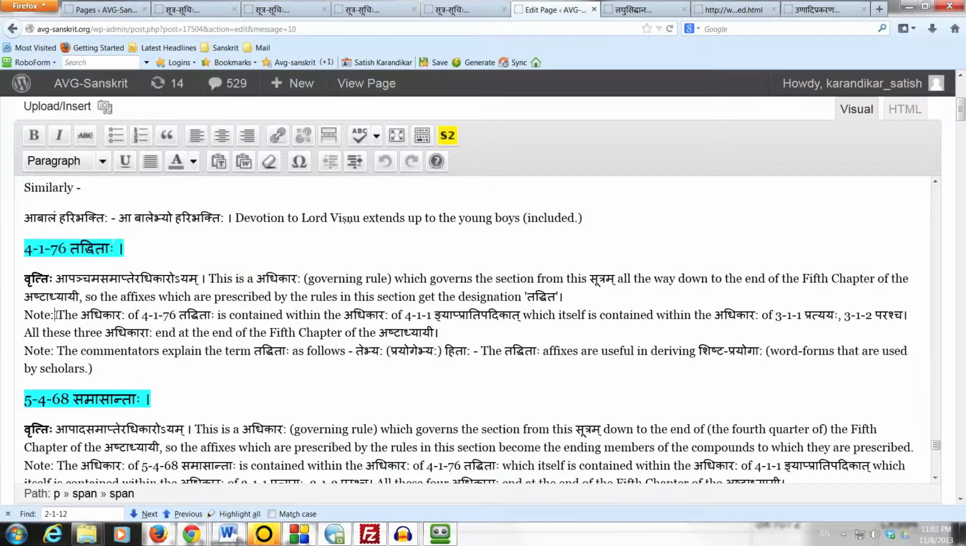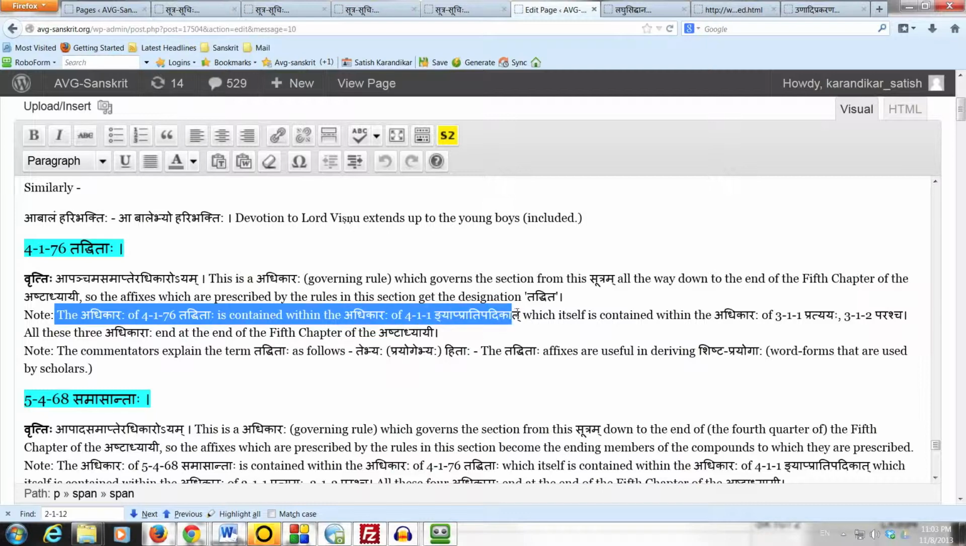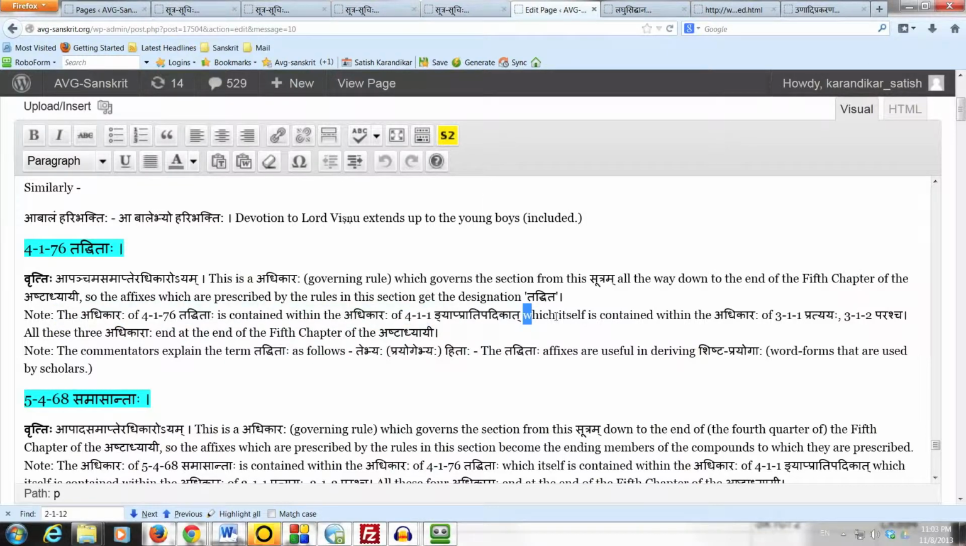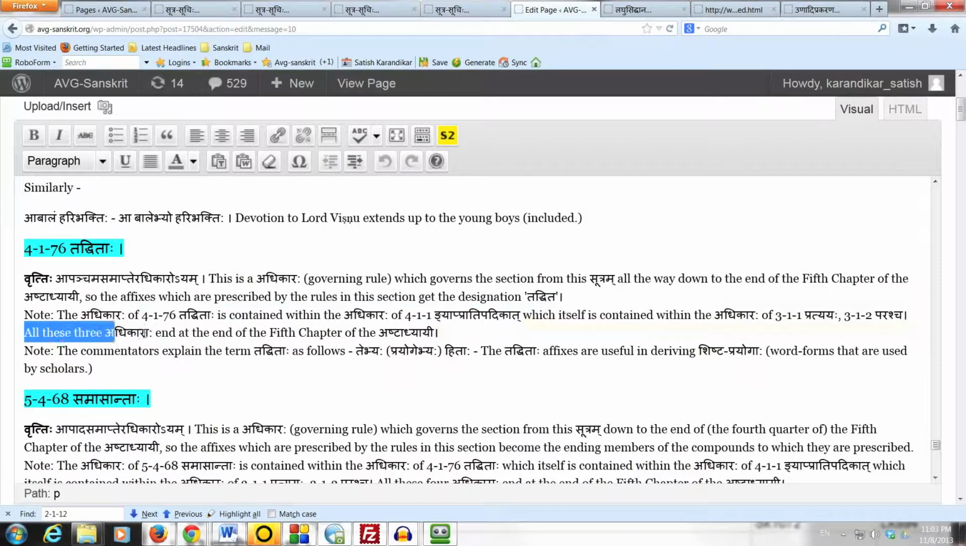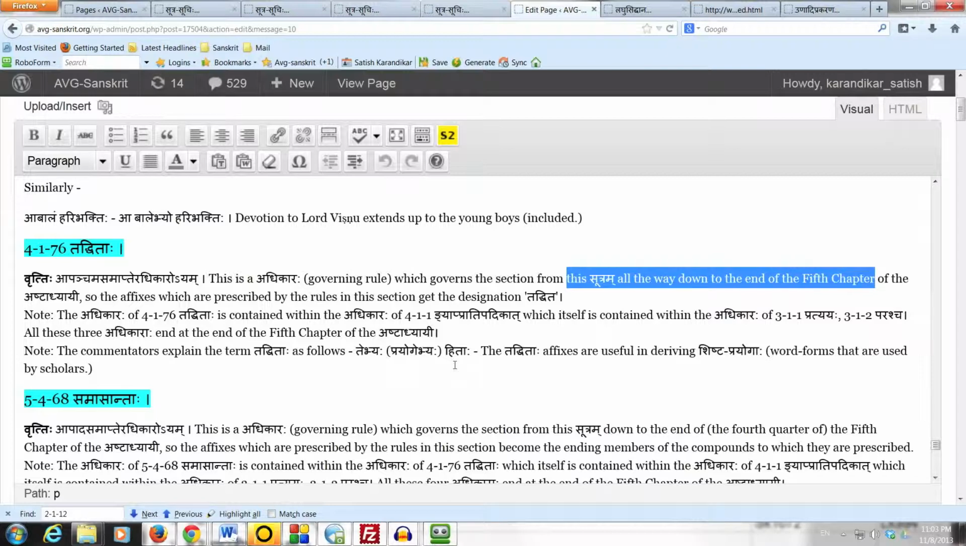The note here says that the adhikara of tadhitaha, which starts from this Sutram 4176, is contained within the adhikara of 411 Pratipadika, which itself is contained within the adhikara of 311 Pratyayaha and 312 Parascha. All these three adhikara end at the end of the 5th chapter of the Ashtadhyayi. So even though the adhikara of tadhitaha is large, as already mentioned, it contains about 1/4 of the entire Ashtadhyayi, it is not the largest adhikara in the Ashtadhyayi.